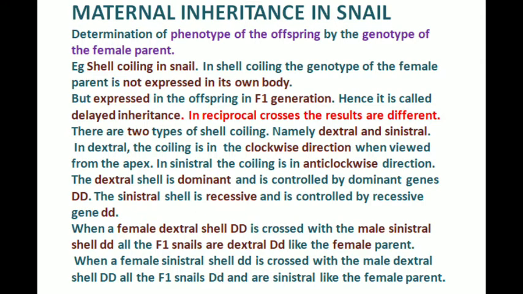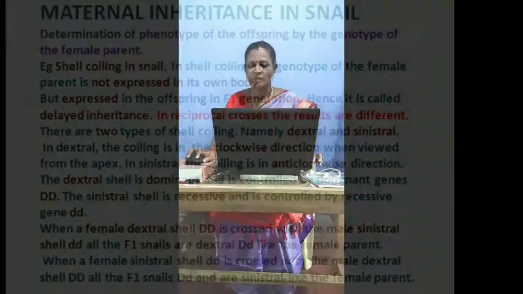When a female sinistral with homozygous recessive genotype is crossed with a male dextral with homozygous dominant genotype, all the F1 snails are heterozygous Dd, but they are sinistral like the female parent. Normally, if the heterozygous condition Dd appears, the dominant character, dextral, should be seen. But here, by maternal influence, the F1 are sinistral like the female parent.